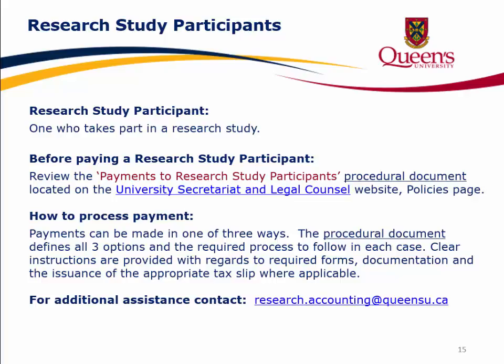A research study participant is one who takes part in a research study. Before paying a research study participant, be sure to review the Payments to Research Study Participants procedural document located on the University Secretariat and Legal Counsel website, Policies page. How to process the payment. Payments can be made in one of three ways. The procedural document defines all three options and the required process to follow in each case. Clear instructions are provided with regards to required forms, documentation, and the issuance of the appropriate tax slip where applicable.